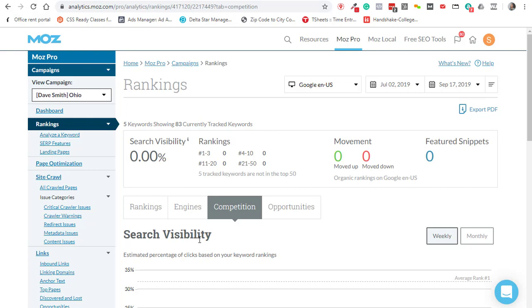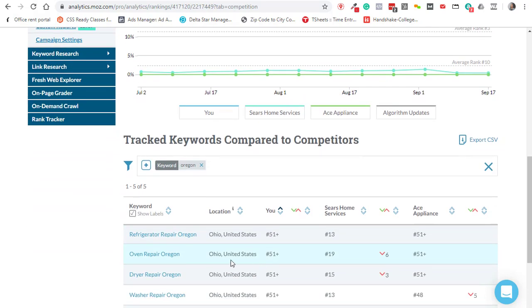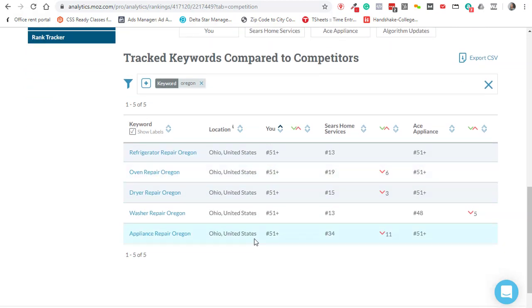I always am critical of what results I'm seeing from Moz. Okay, so probably when we added this, we should have added a further qualifier like refrigerator repair, Oregon, and then OH, or the whole word Ohio, because that would have given us a little bit better of an indication how this is ranking in Google.